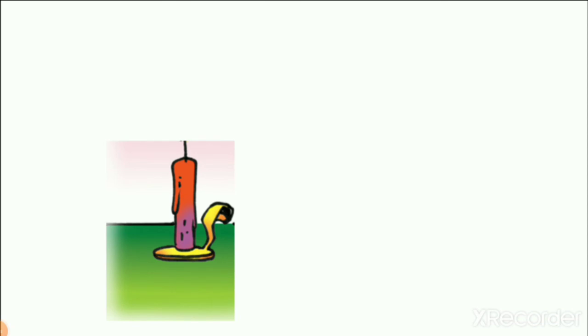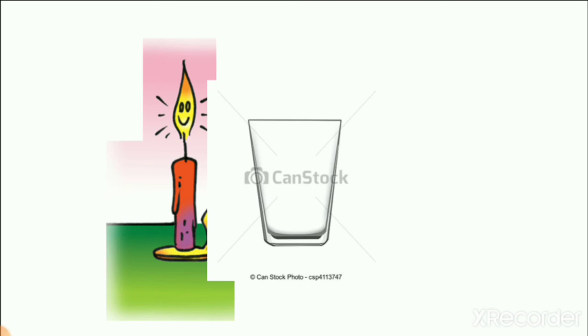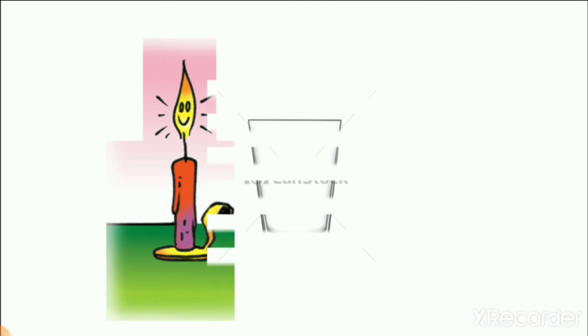So here first we take one candle, right? What we do with this candle is light it. We need one matchstick, right? So when you light this, here you can see. Now what you have to do is take one glass. What we do with the glass is put this glass over the candle. As we know that air is all around us, it means in that glass there is air but we cannot see it,